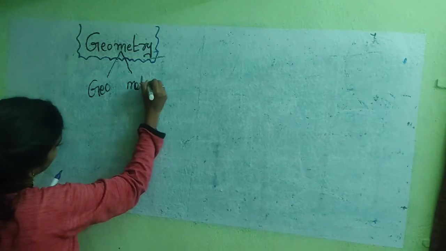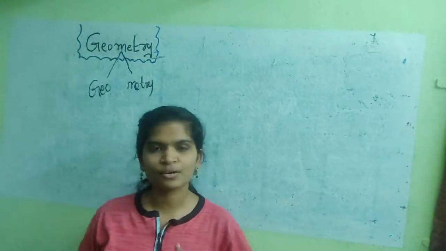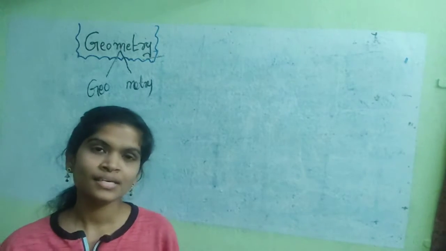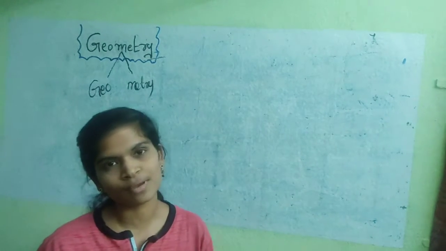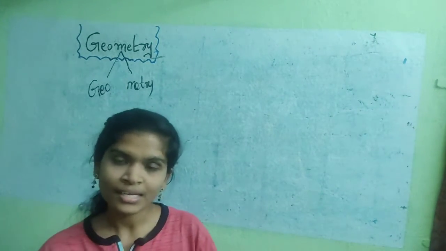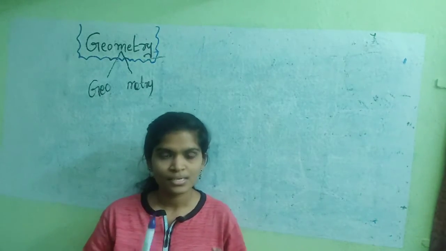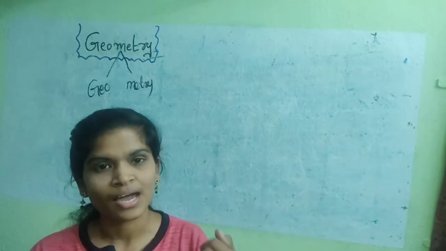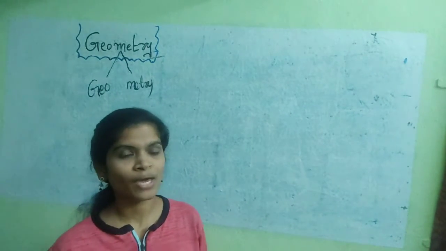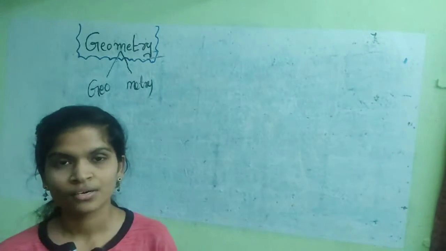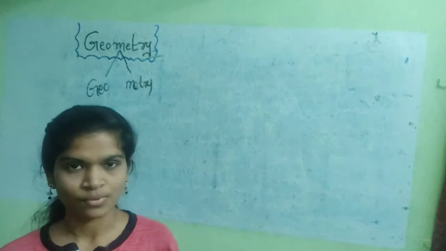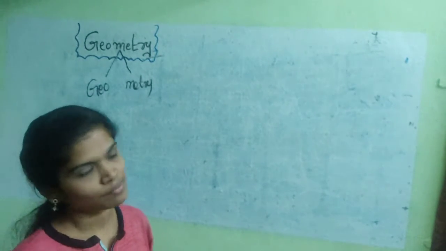Geometry. Geometry is a Greek word. It is divided into two words. Geo is earth. Metry means measure. On the earth, a lot of objects, everything exists on the earth, so you can measure its shape, its sizes, its surface areas, its boundary areas, its perimeters, cost of constructions. So let us understand the geometry concept.